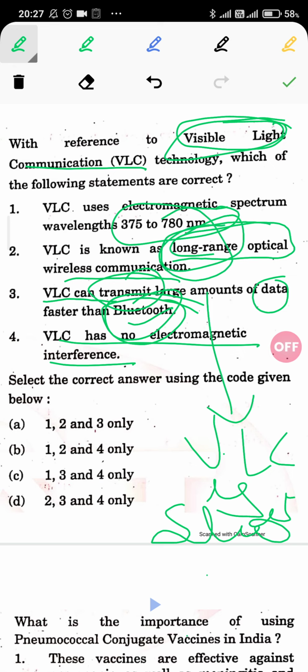But what we concluded is that it is short range, so it is a fact that 2 and 3 can't both be correct together. So in these four options, wherever you get 2 and 3 together, you can eliminate it. So options with 2 and 3, and 2, 3, 4, get eliminated, meaning A and D are eliminated. Now two options remain, 1, 2, 4 and 1, 3, 4, and in both 1 and 4 are correct. We just have to eliminate between 2 and 3.